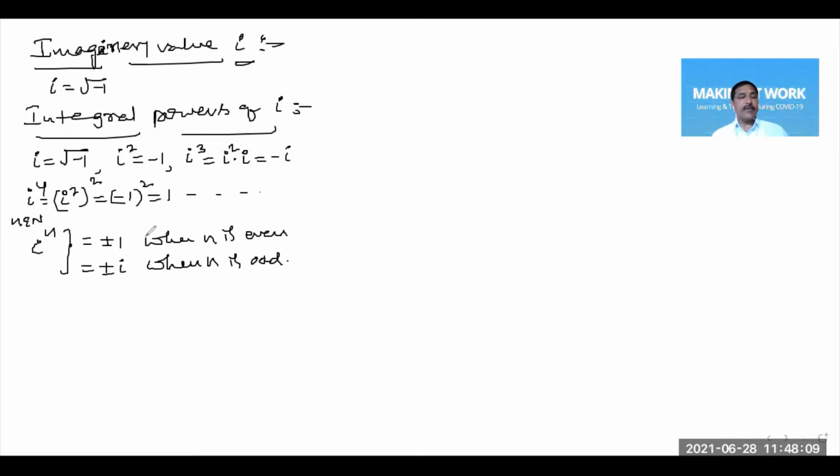And again, when n is even number, we can furthermore observe the value of i power n in the two cases.